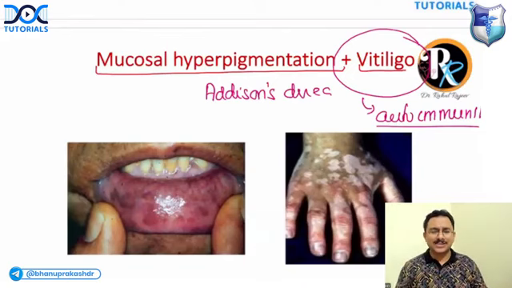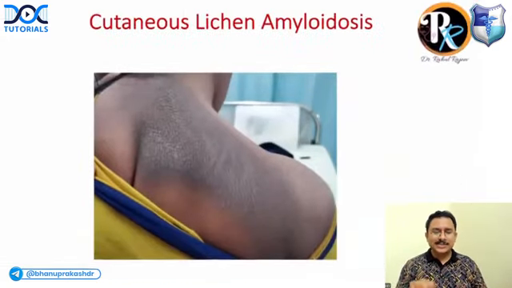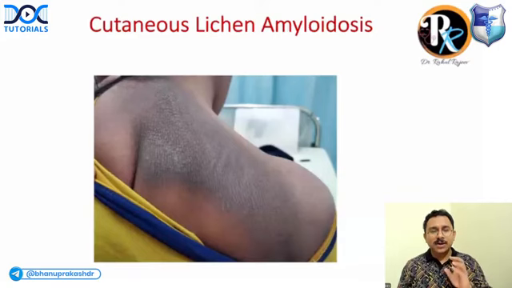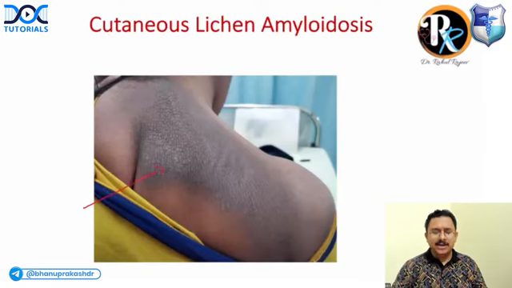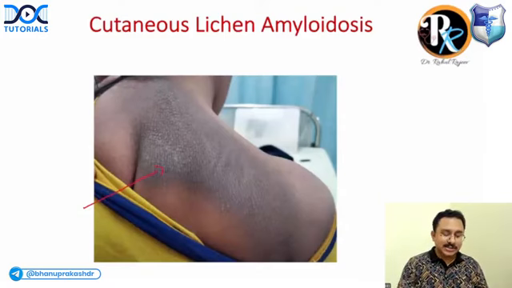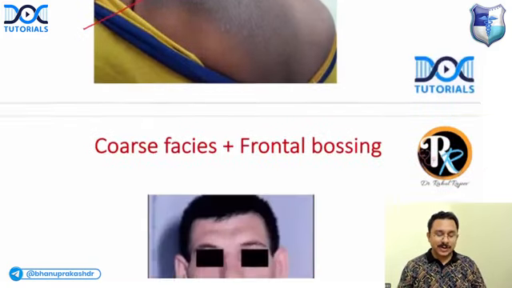You'll get lots of questions from this. Okay. Now, next is, can you tell me which multiple endocrine neoplasia is associated with this skin condition? MEN is very, very important. Which multiple endocrine neoplasia is associated with cutaneous lichen amyloidosis? It is MEN2A. MEN2A is associated with cutaneous lichen amyloidosis, right?